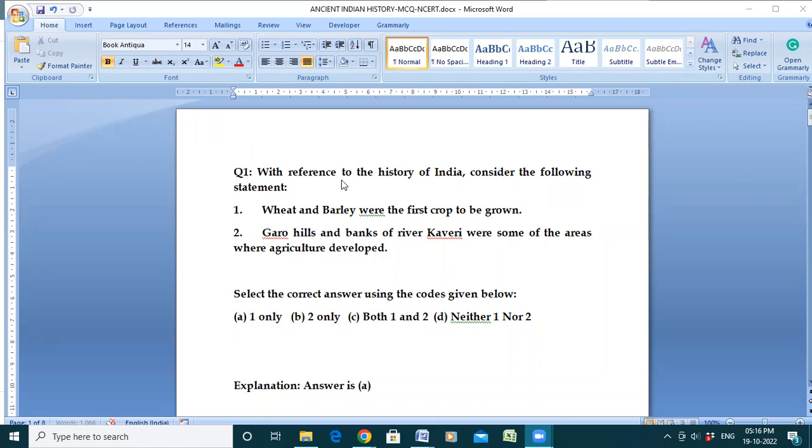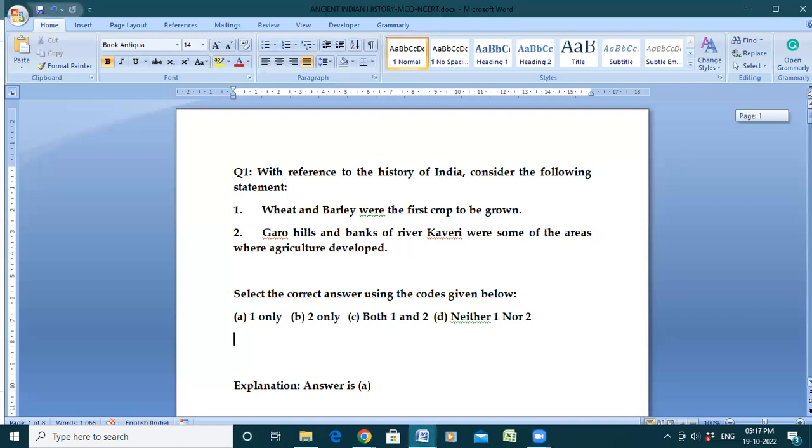First question: with reference to the history of India, consider the following statements. Wheat and barley were the first crop to be grown. Garo Hills and banks of river Kaveri were some of the areas where agriculture developed. You need to select the correct option. The correct option here is only one, that is, wheat and barley were the first crop to be grown. The second statement is not true because there are more areas and different areas.